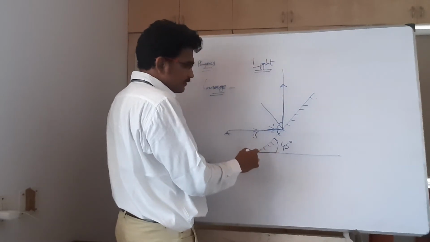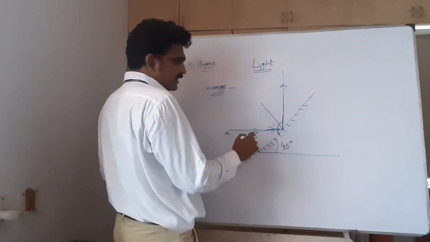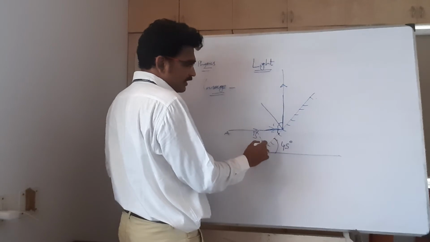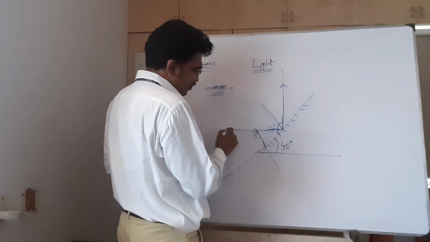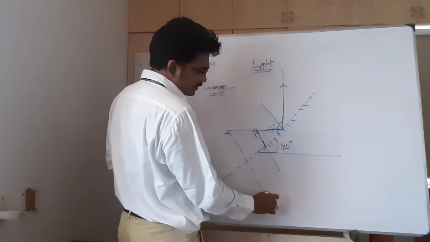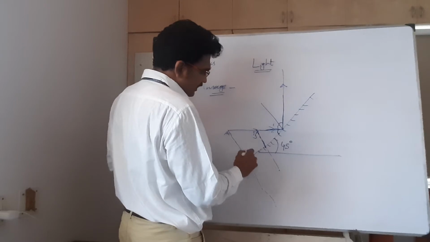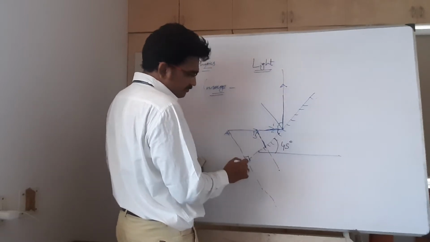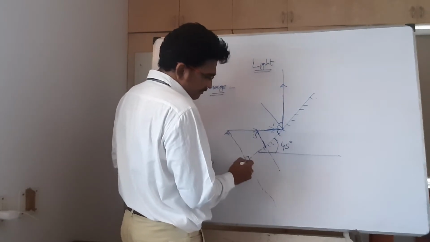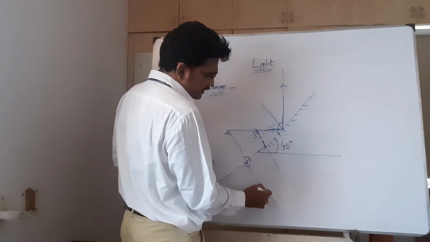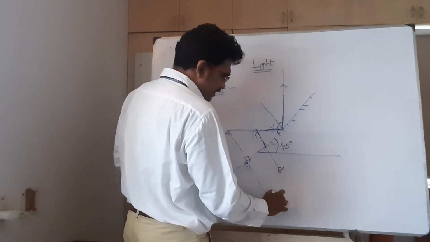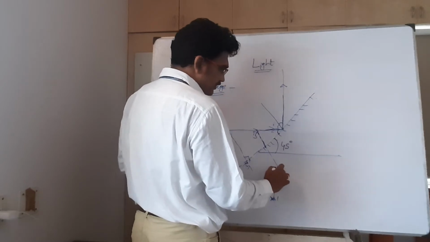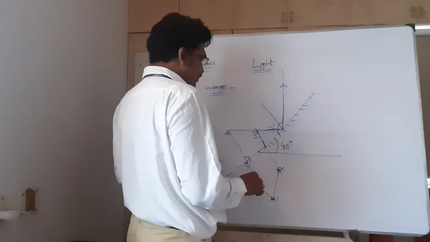For that, just extend the mirror. After extending, just draw the perpendicular. How much distance is there from this B? Take the same distance here. How much distance is A from the mirror? Take the same distance. The distance you take from A to the mirror, you should take the same distance from the mirror onto the back side of the mirror. Then it will be B dash and A dash. Then you are going to get this. This is the image you are going to get.